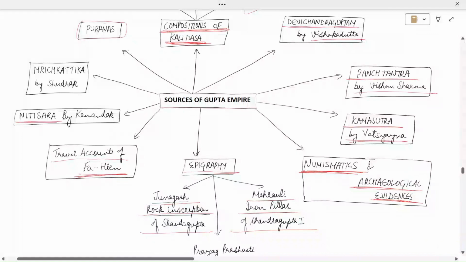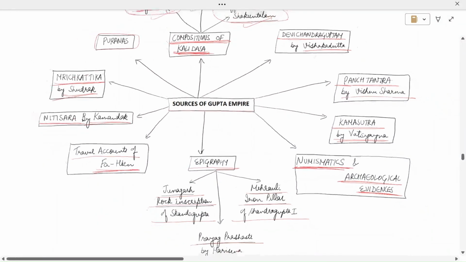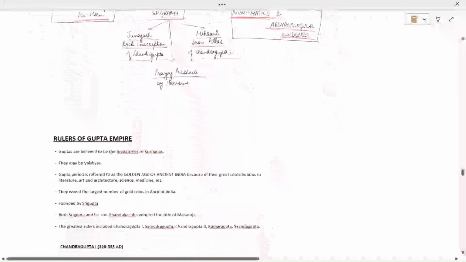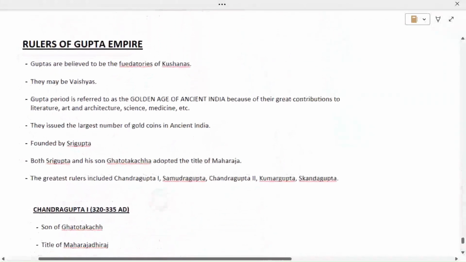Next one is Nitisara by Kamandaka, Mrichchhakatika by Shudraka. So these are the sources of Gupta Empire. So we have a plethora of resources, and because of that we have very accurate and precise knowledge about that time period. So coming on to the rulers of Gupta Empire.